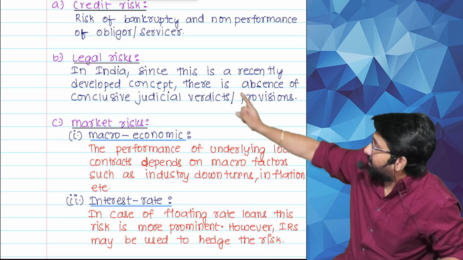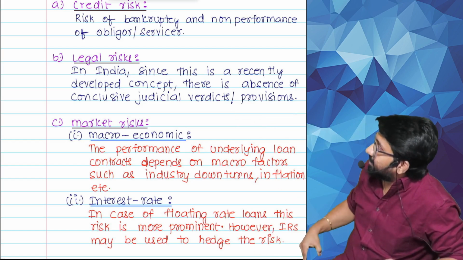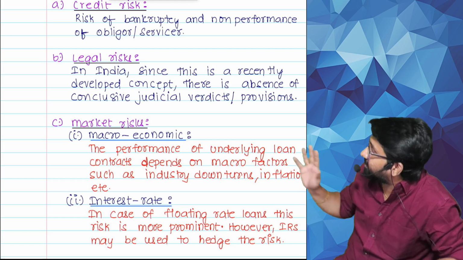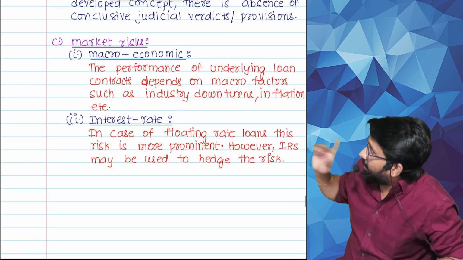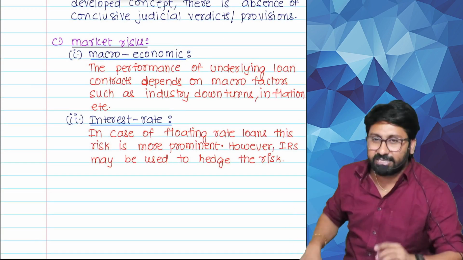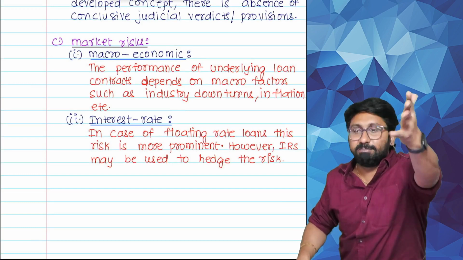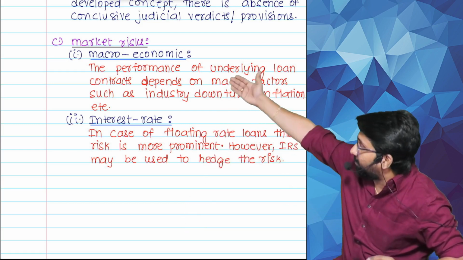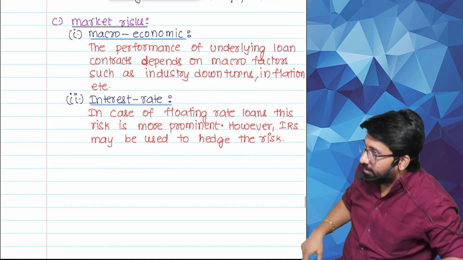Listening or not? That's secondary. In India, since this is a recently developed concept, there is an absence of conclusive judicial verdicts and provisions. Market risk. What are the market risks? Just now I told you. Market risk: YTM changes, and these loan rates will change immediately. That's macroeconomic. Interest rates is the next one.